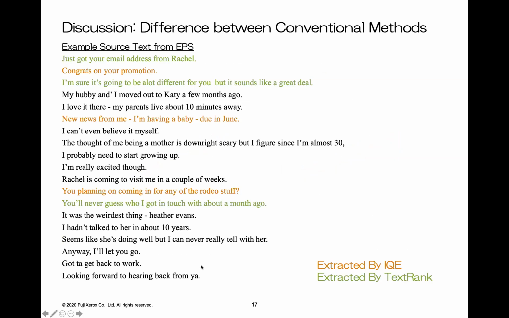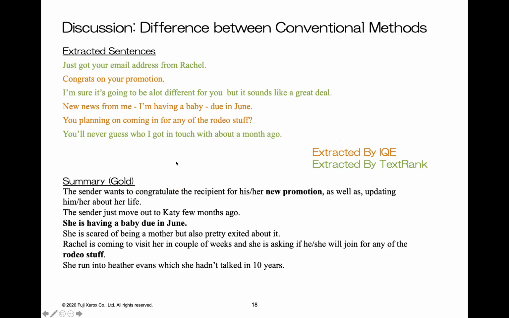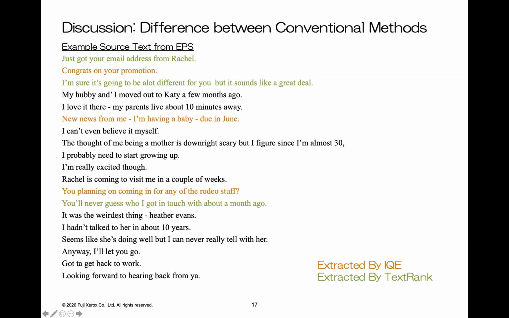We show a demonstrative example for this. The sentences extracted by TextRank are shown in green, and the sentences extracted by IQE are shown in orange. The ground truth summary refers to promotion, baby, and other stuff. IQE succeeded in extracting these sentences, but TextRank did not. This is because these topics appeared only once in the source document.